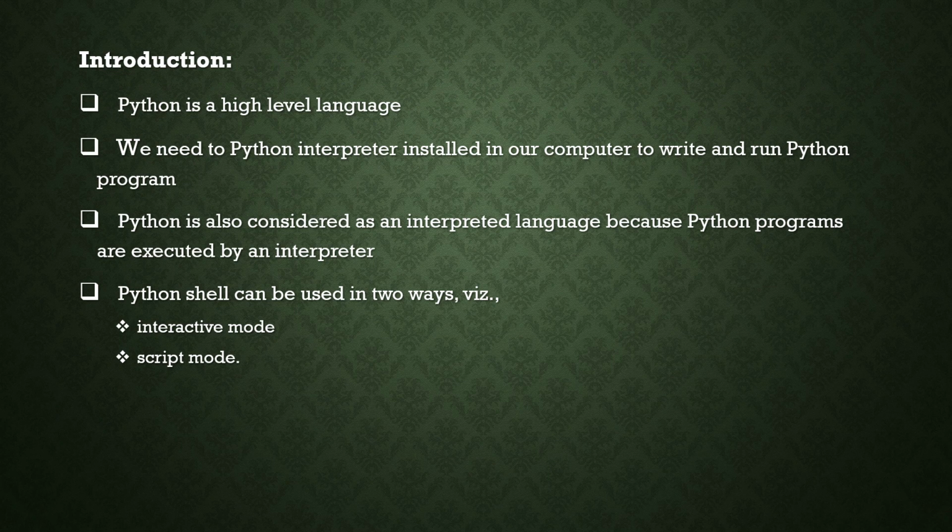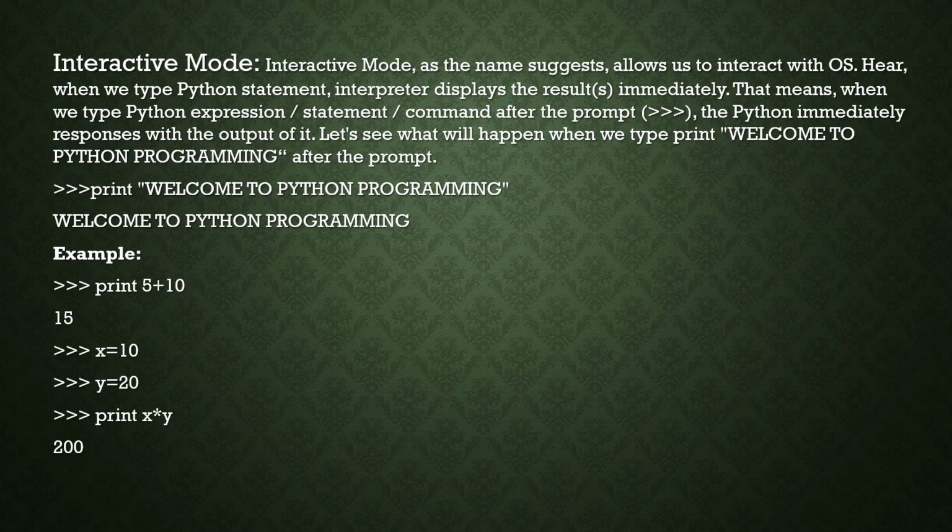And next, we'll move on to interactive mode. What do you mean by interactive mode? Interactive mode, as the name suggests, allows us to interact with the operating system. When we type a Python statement, the interpreter displays the result immediately.